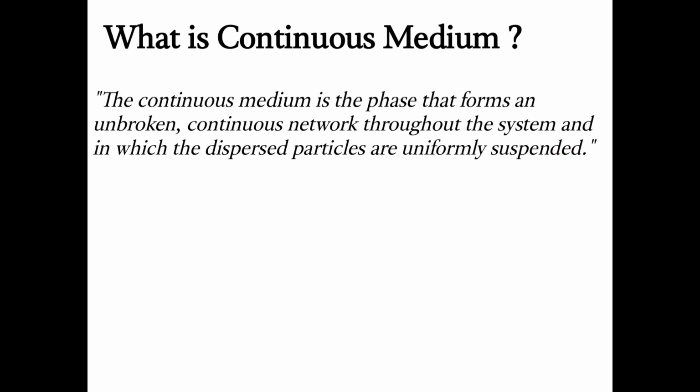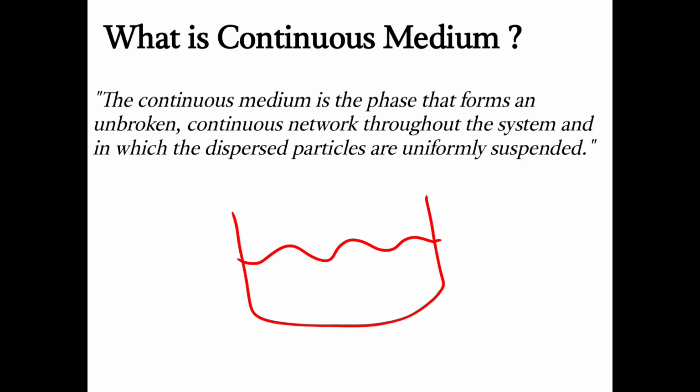Here is the definition of the continuous medium. It is very simple actually. Continuous medium is the phase that forms an unbroken continuous network throughout the system and in which the dispersed particles are uniformly suspended. We already have seen it in the previous slide. If this is my container, this is the liquid, and these are my dispersed particles, the dispersed particles are basically the particles which are suspended, dispersed inside the system and present in a stable form.